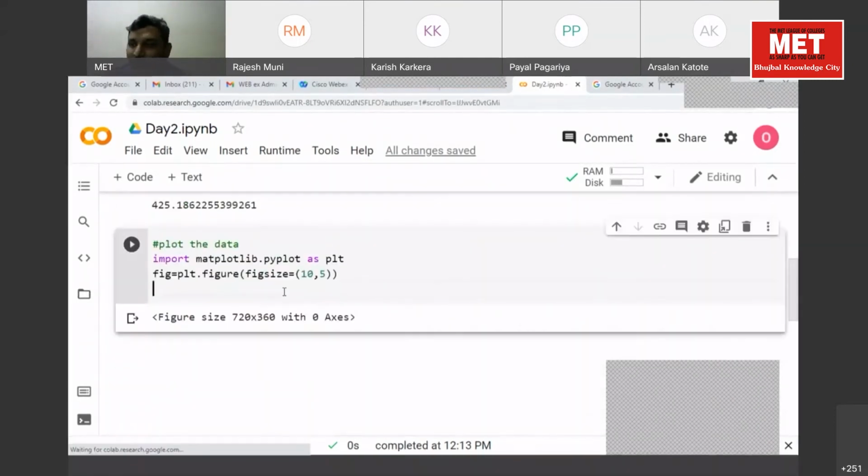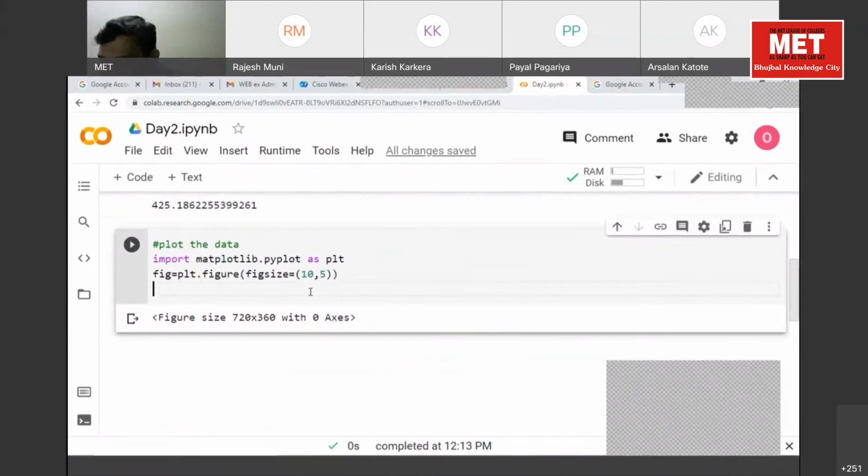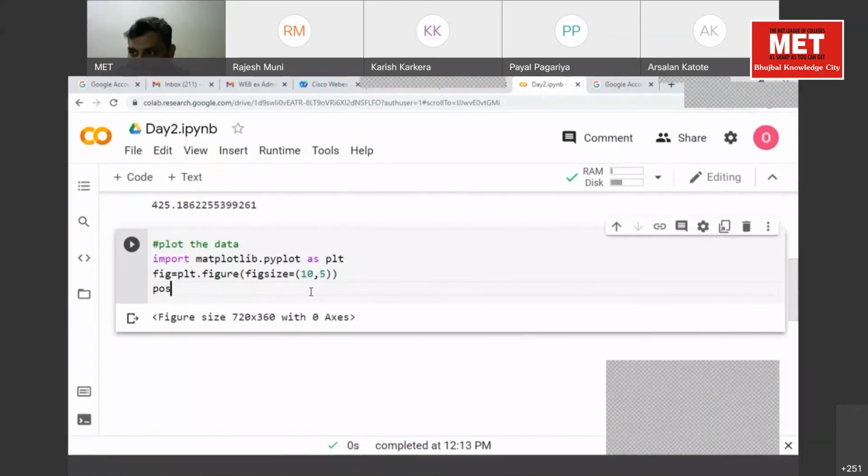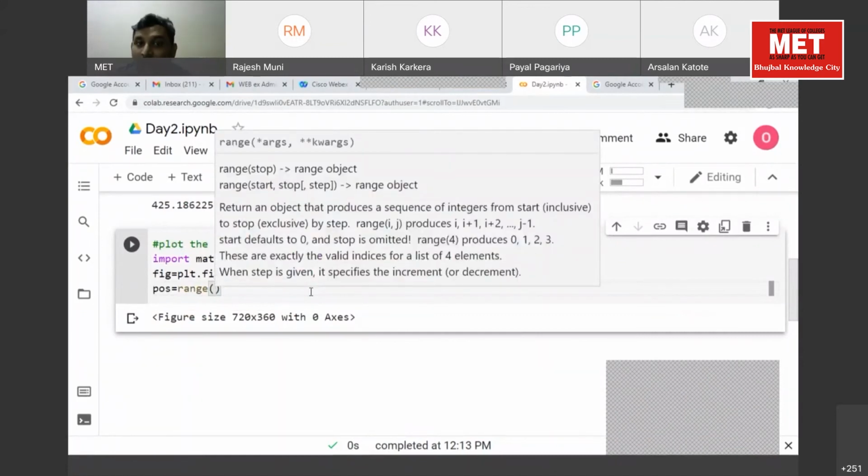Now, first of all, on y-axis and x-axis, what we'll have. So I'm just declaring a variable position is equal to, see now, I'm giving range. Range allows you to select a range of values; you can provide starting position, you can provide stop position, or you can provide the sequential values.